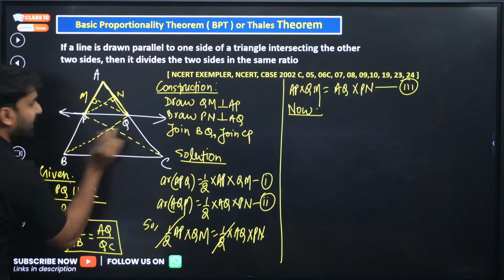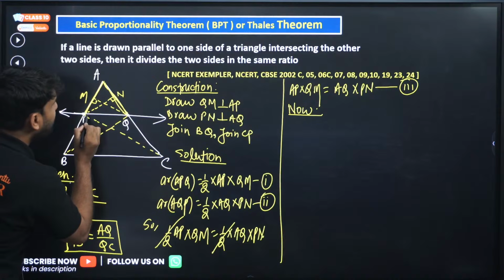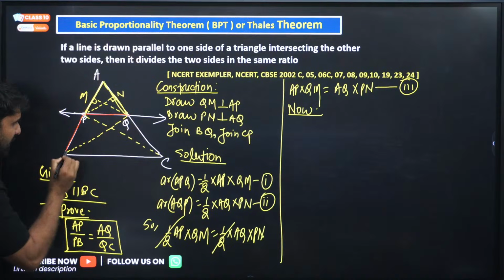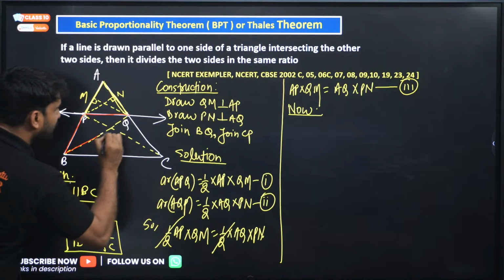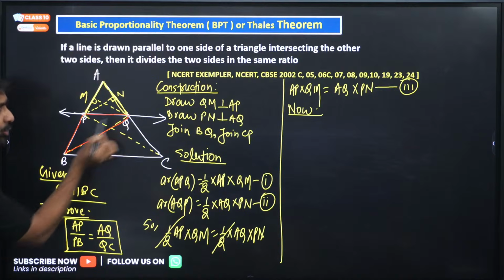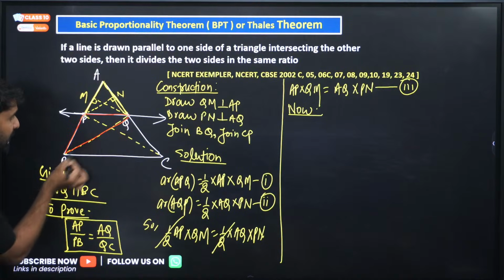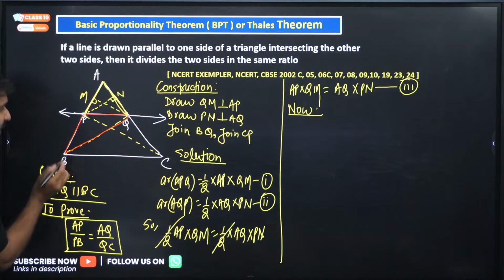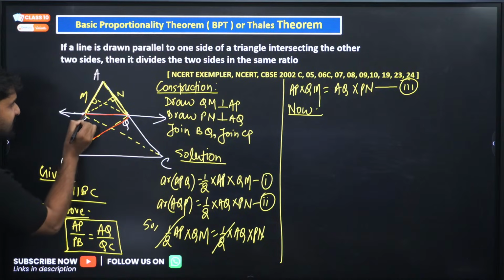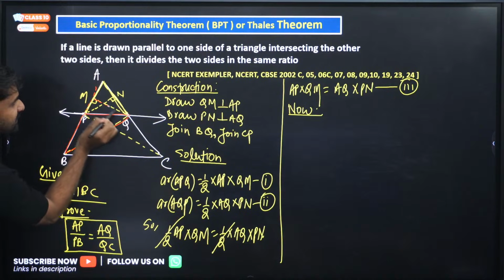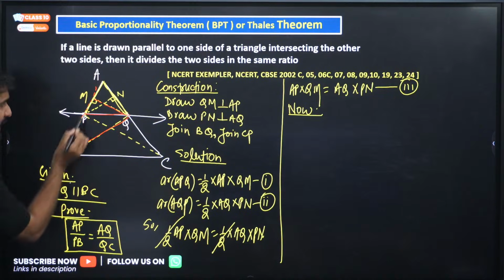I am using red color. Please focus here. Now if we talk about this triangle, can you see the triangle, my dear? Red color, triangle PBQ. And for this triangle, if you produce this line in this direction, the height will be this. So for this triangle PBQ, the height will be again the same.